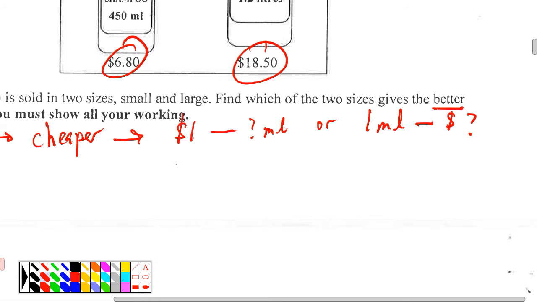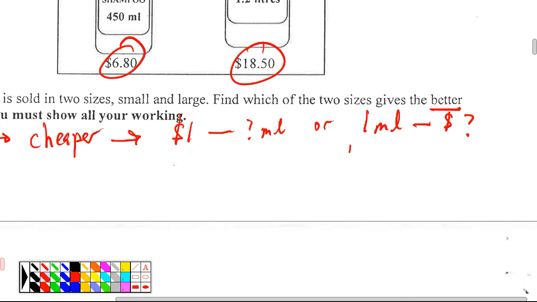You can either find how many ml $1 gets for both, or find how much 1 ml costs for both, or you can also find how much 100 ml costs for both. Just do a calculation.